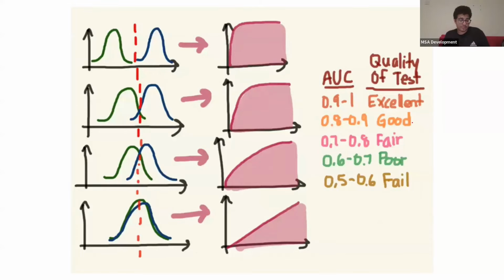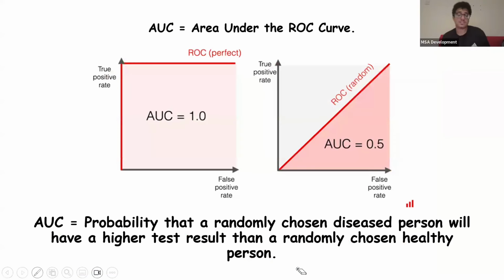As the graphs become closer and closer to each other, the curve starts to flatten out. It becomes like this, until it eventually becomes basically a straight line at a slanted 0.5 angle or whatever. Now if it gets to this level, this means the test does not work at all. It's no better than just choosing randomly, okay? And we're going to discuss this right now using the AUC, the area under the ROC curve.